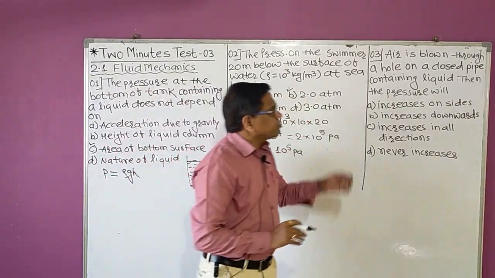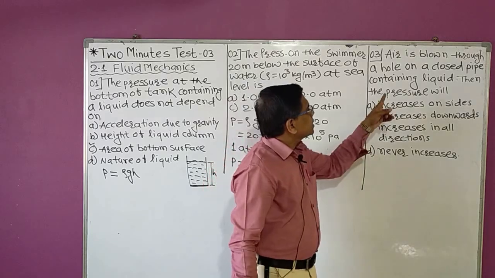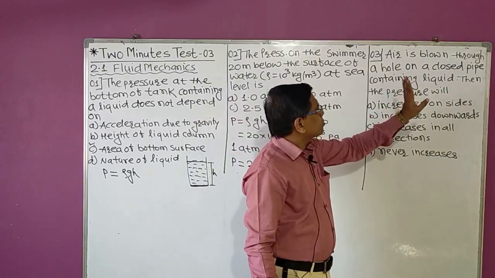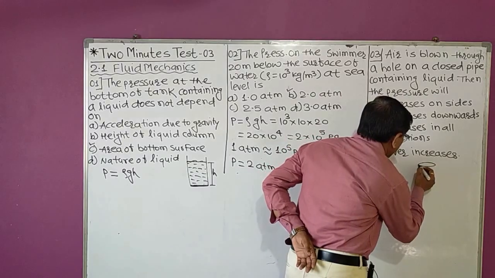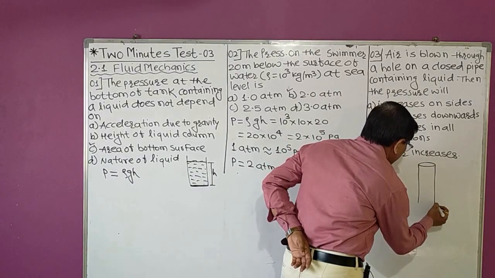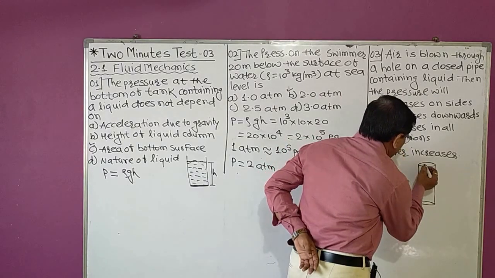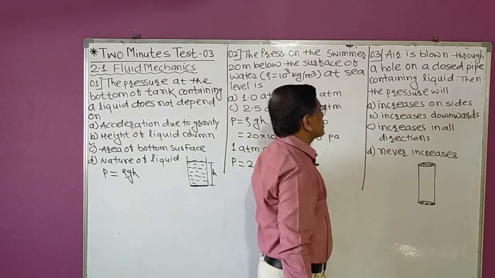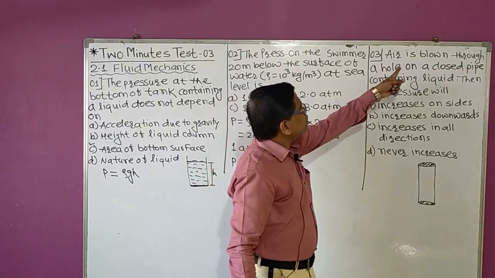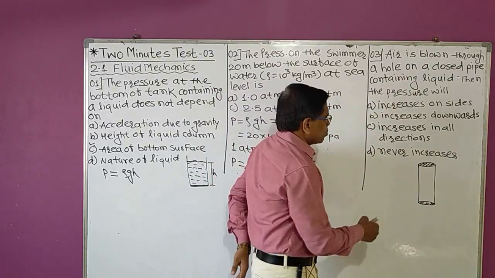Now we will come to the third MCQ. Air is blown through a hole on a closed pipe. So there is a pipe which is closed. Let us consider a pipe which is closed at both of its ends. Now the air is blown through a hole on a closed pipe.